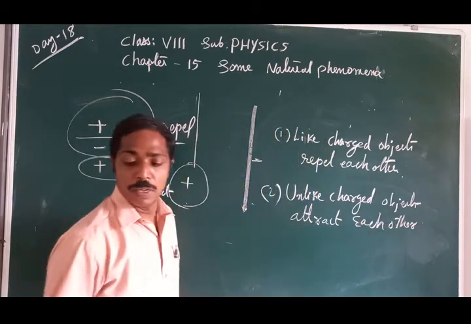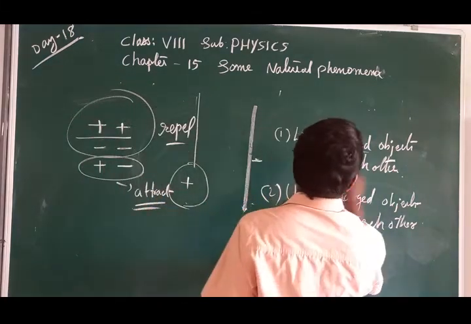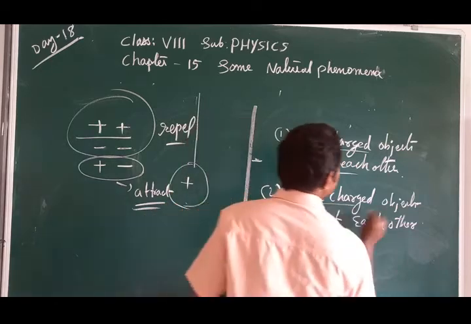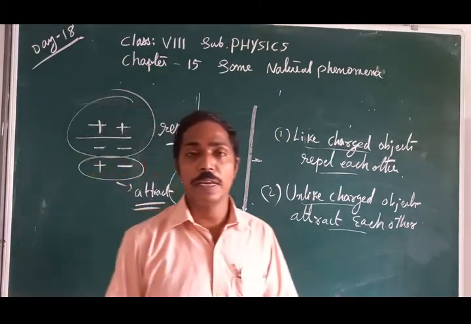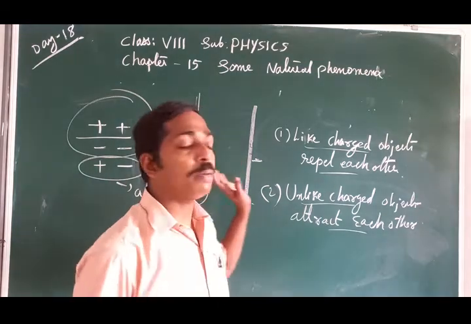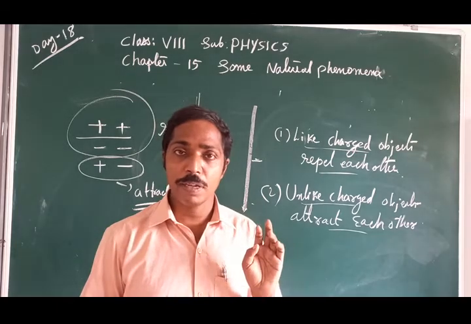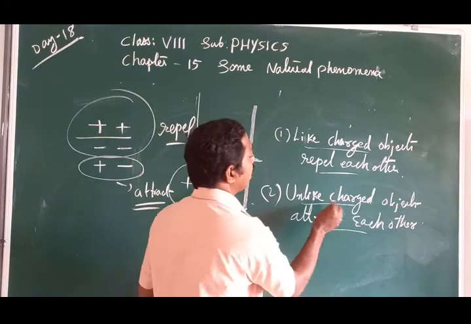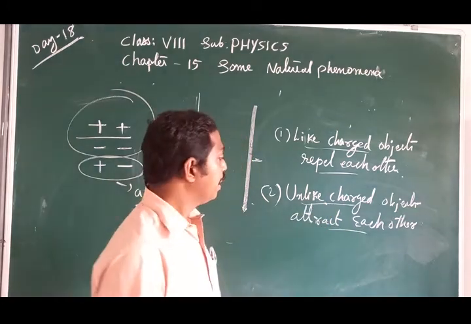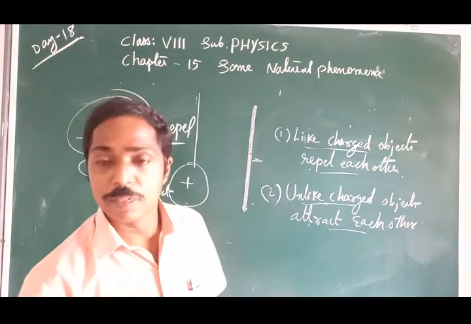So we get two pieces of information: like charged objects repel each other, unlike charged objects attract each other. Positive and negative charges are opposite charges, so they attract each other, while like charged objects repel each other.